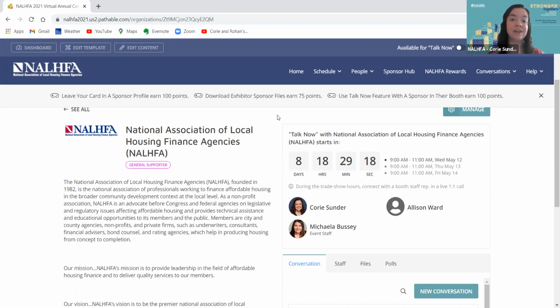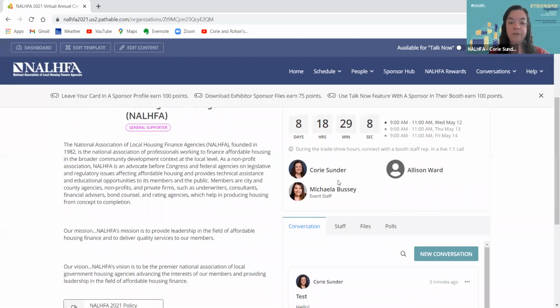So then you'll be able to speak with them directly. You can turn your mic and camera on, or there'll be a chat function as well if you'd rather engage that way and talk one-on-one with that staff member from the company. You'll also see a link under each person that will say Call Me Now, so that if you only wanted to call me or Allison, you could just click that link under that person to call them to see if they're available.